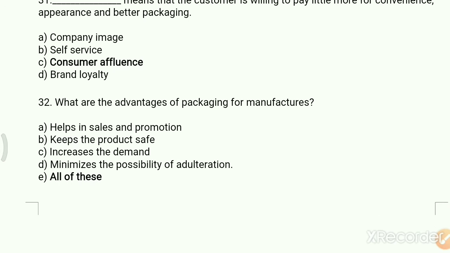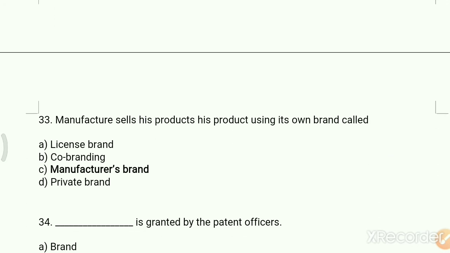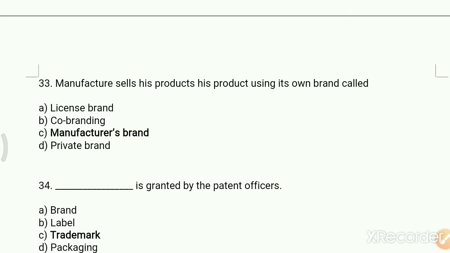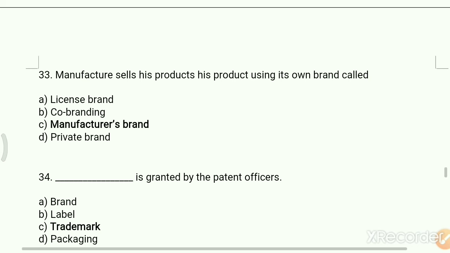All of these are the correct answer because these are the advantages of packaging for manufacturers. Manufacturer sells his product using its own brand called: A, licensed brand; B, co-branding; C, manufacturer's brand; D, private brand. The right answer is manufacturer's brand.